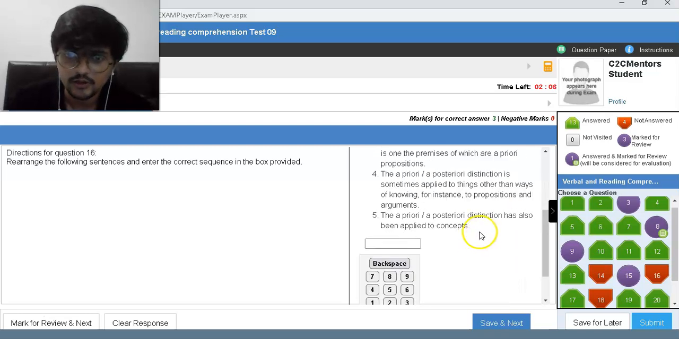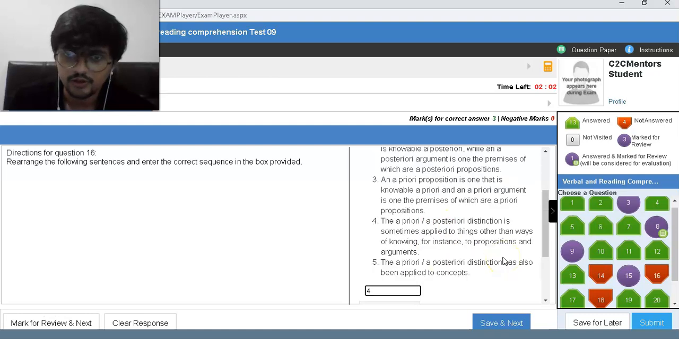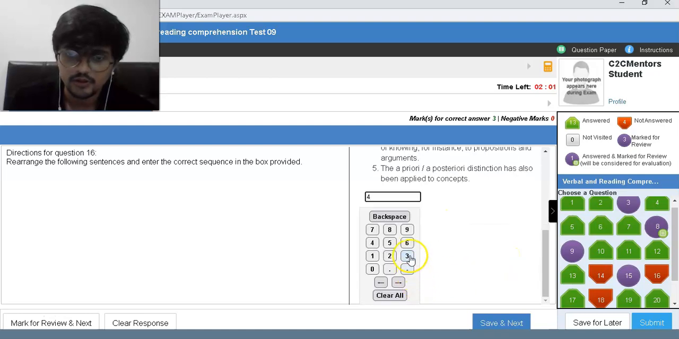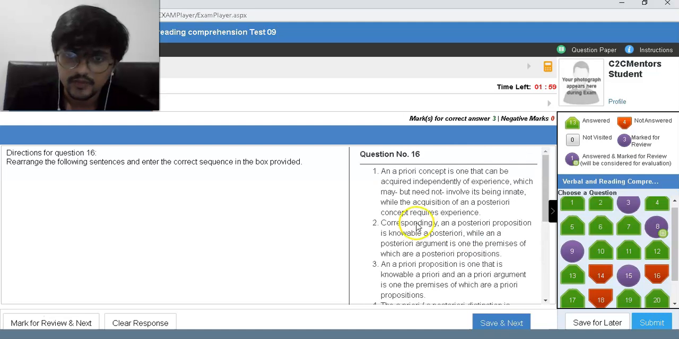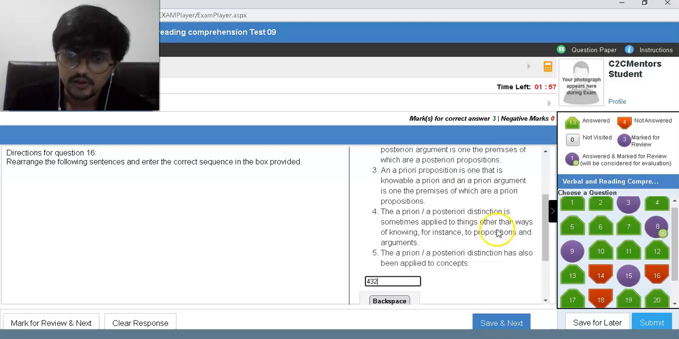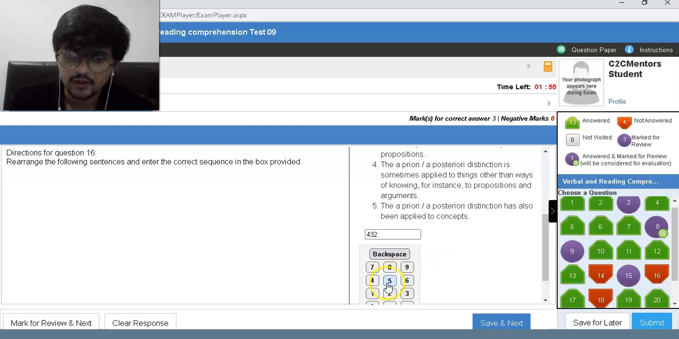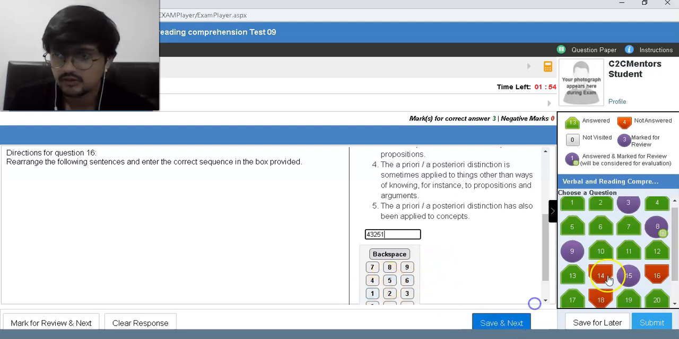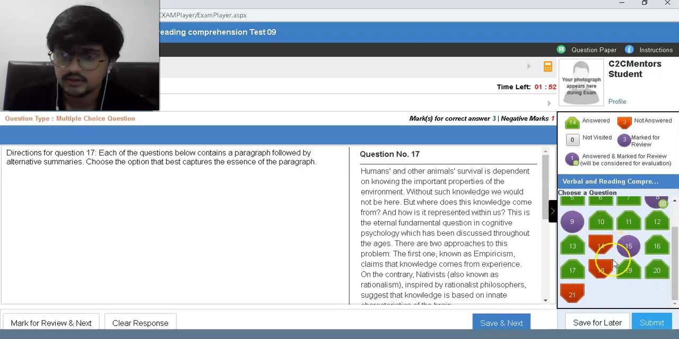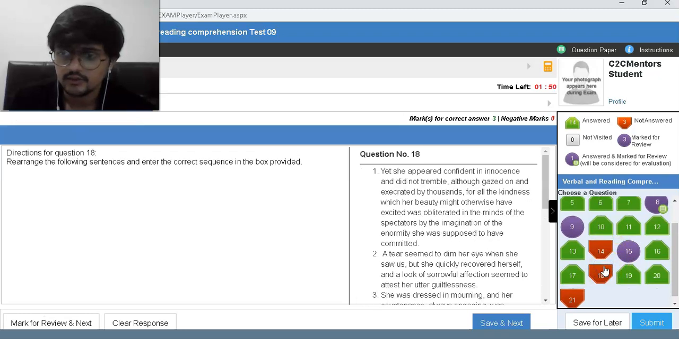Okay. I know the arrangement. So it will start with this proposition and argument, and then it goes to third, then it goes to two, yeah, correspondingly. There you go. Then it goes to five, and then it goes to one. This is relatively much easier. Yay, correct.